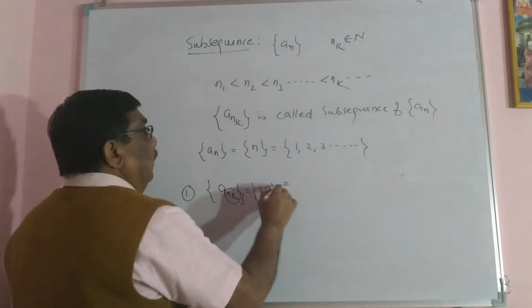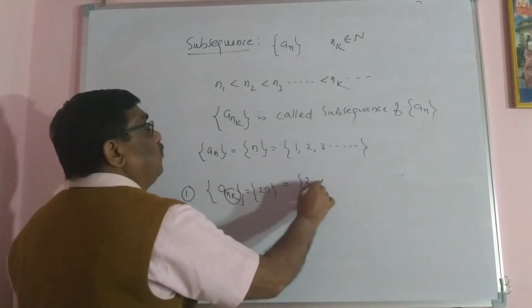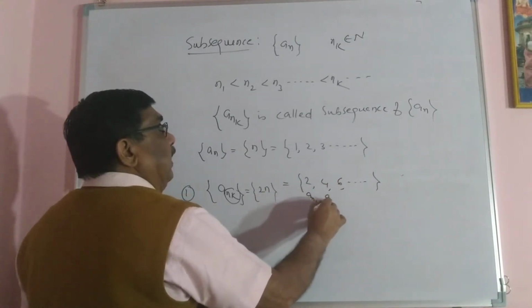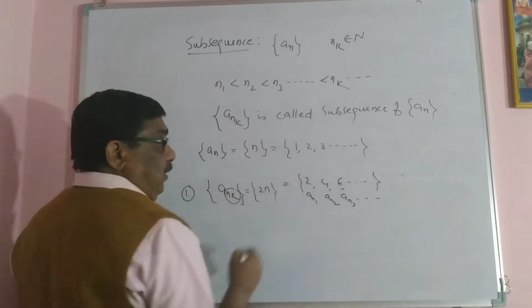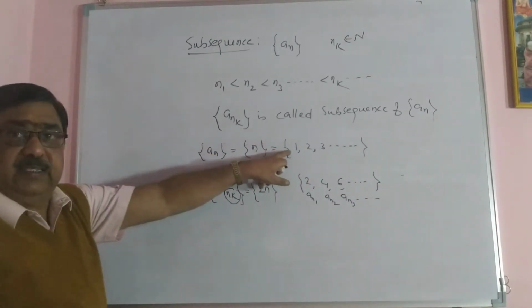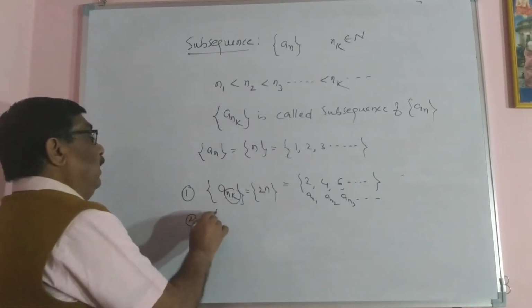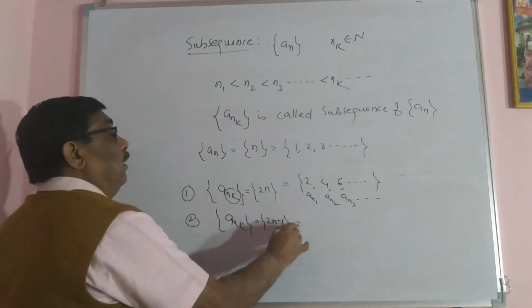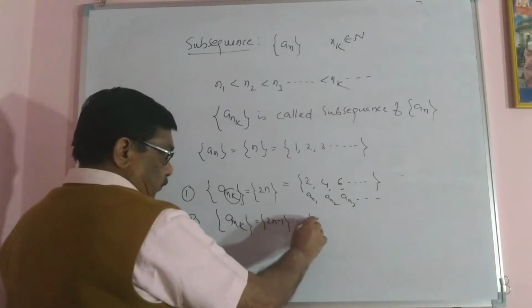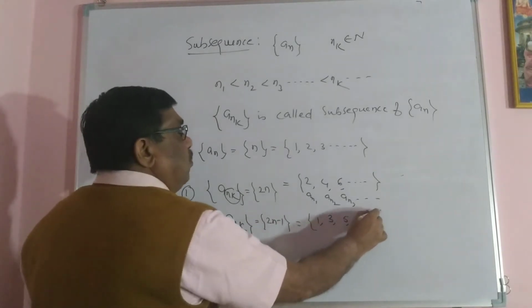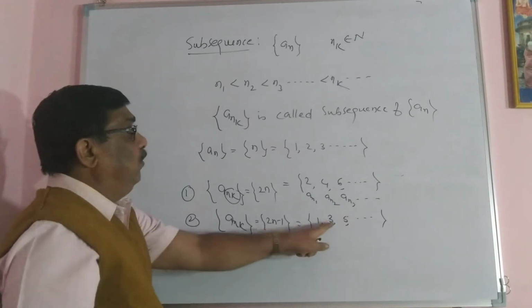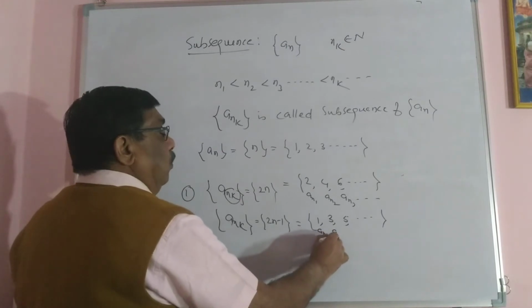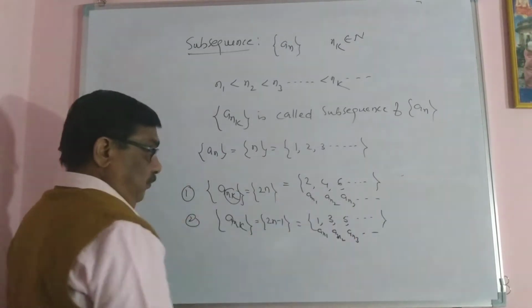Then if I consider Ank, where Nk is 2n, that is, n equal to 1 means 2, n equal to 2 means 4, n equal to 3, 6, and so on. This is an1, an2, an3 and so on. This is a subsequence of the sequence. Similarly, if I consider Ank equal to 2n minus 1, meaning odd numbers, 1, 3, 5, and so on. When n equal to 1, 1, n equal to 2, you will get 3, n equal to 3, you will get 5.